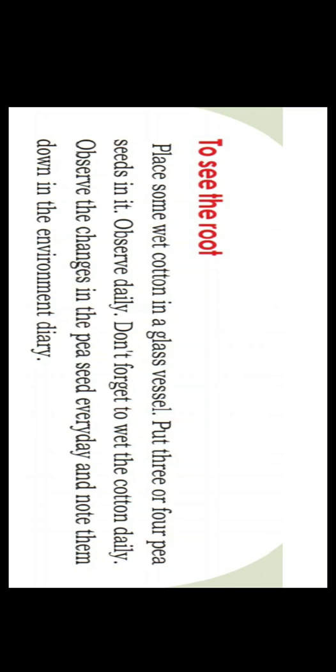You have to observe it daily. Observe the changes in the pea seed. What are the changes that you can see? You can see small sprouting. A young plant is coming out of that, right? In that seed, you can see, what is the name of the process? It is germination. You can see the seed germinate, right?